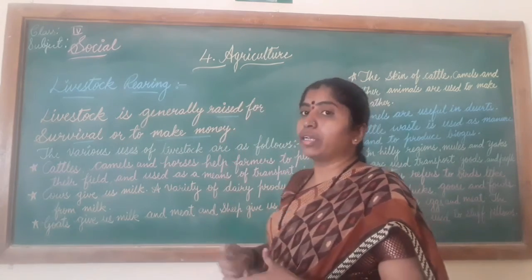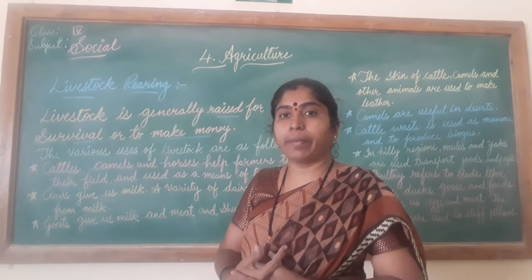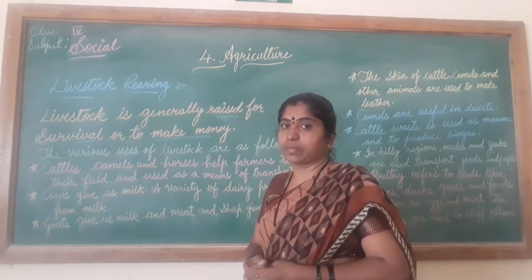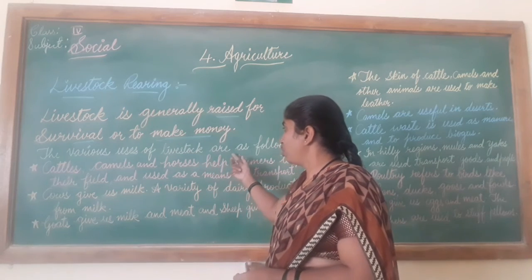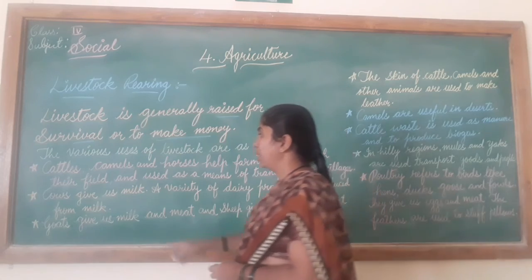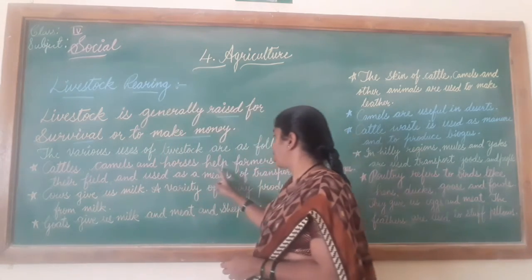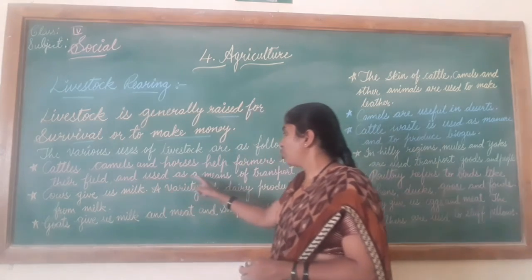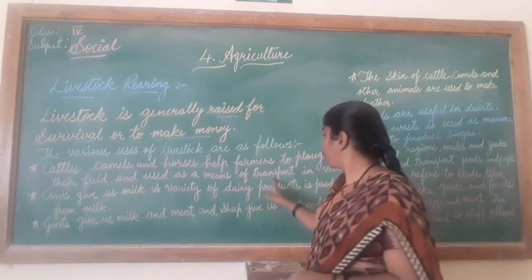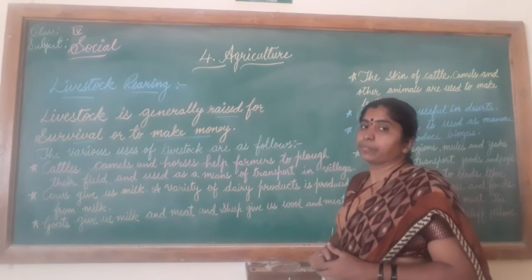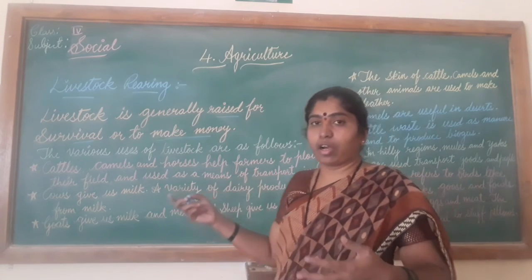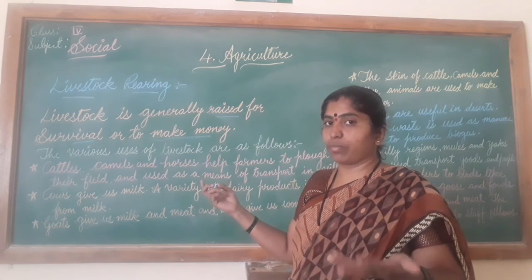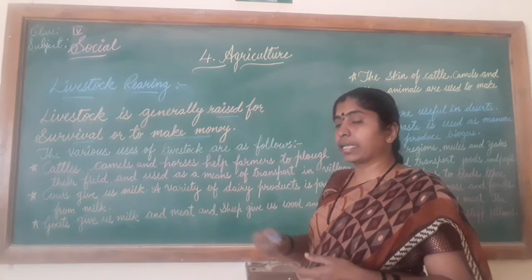Livestock is for our survival and for making money. We do this. We take care of the animals. The various uses of livestock are as follows. Cattle, camels and horses help farmers to plough their fields and are used as a means of transport in the villages. See here, cattle means oxen, cows, bullocks, buffaloes. These all we call as cattle.